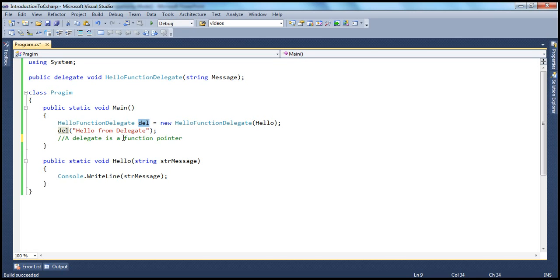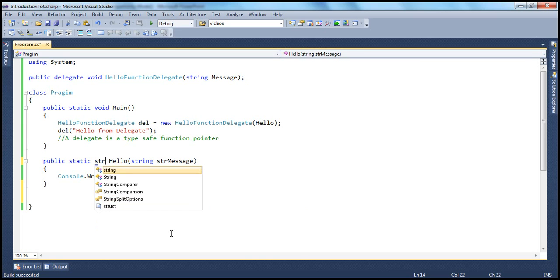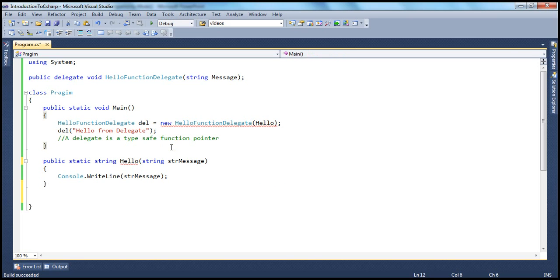But what do we mean by type safe function pointer? Actually, in C# delegates are type safe function pointers. What do we mean by that? Now let's say I have another method, or let's take this method itself. Instead of the void return type, I'm saying the return type is going to be string. Now look at this. I have already got a red squiggly indicating that hello method has the wrong return type.